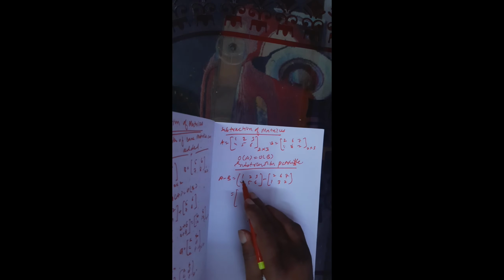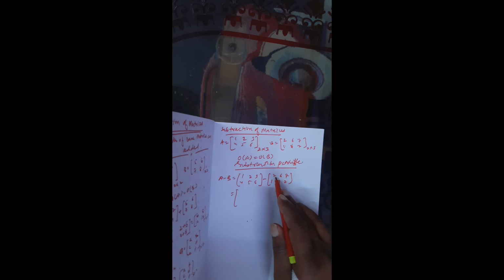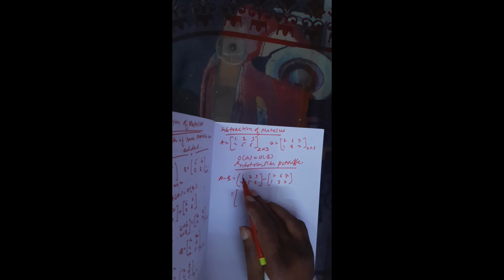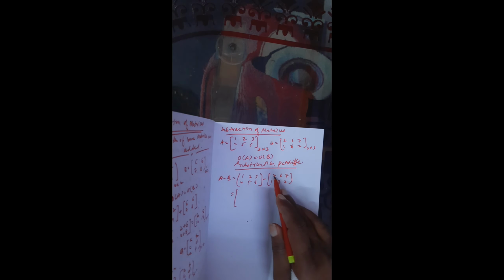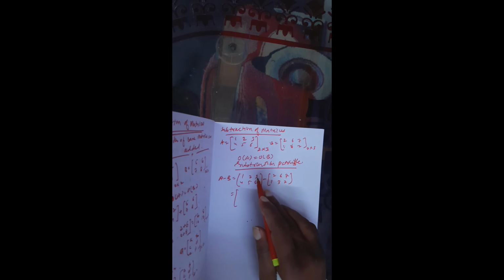Take the first element, subtract the same order element. 1, 1, it is also 1, 1. 1 row, 1 column element, 1 row, 1 column element, 1 row, 2 column element, 1 row, 2 column element, 1 row, 3 column element, 1 row, 3 column element.